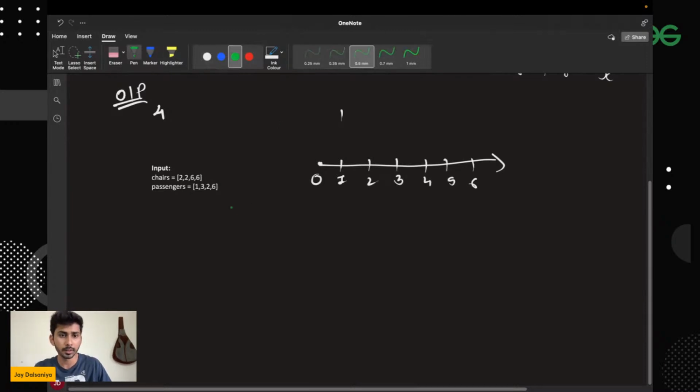Over here it is mentioned that chairs are present at these positions, and one passenger is also present. At 6 two chairs are present and one passenger is also present, and at 1 there is a passenger and at 3 there is a passenger over here.